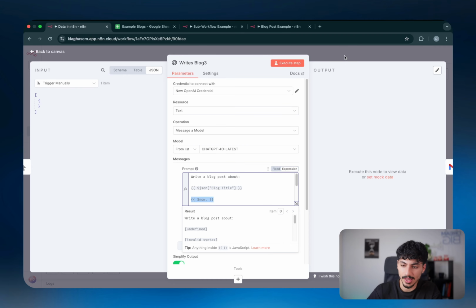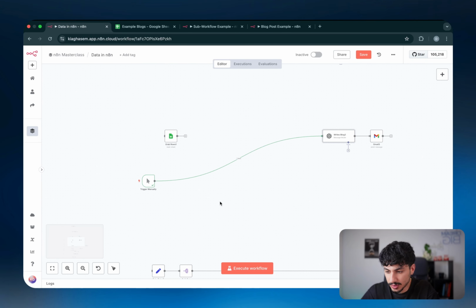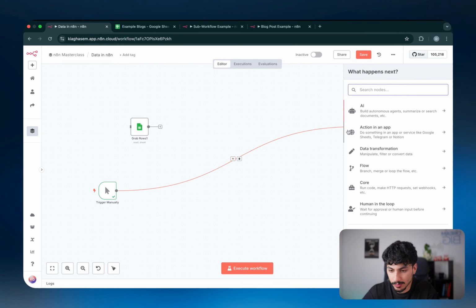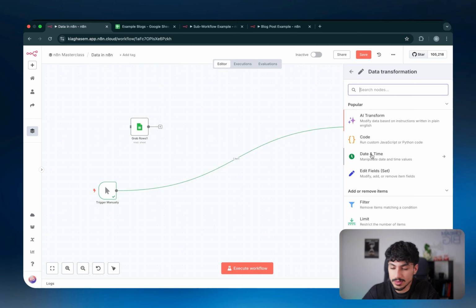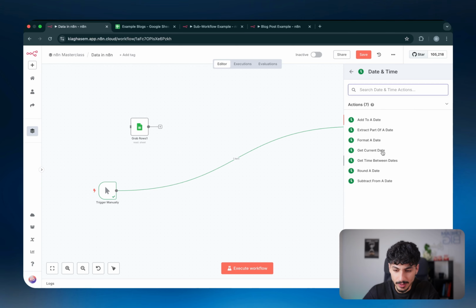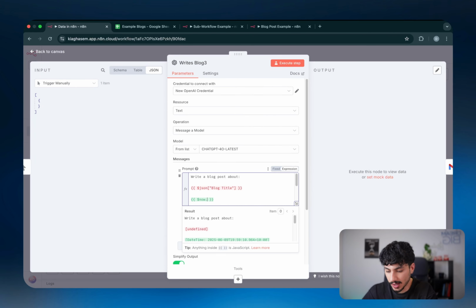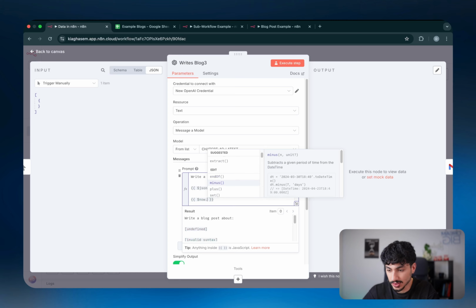And it's much easier that way because the more nodes you add, the more difficult it becomes to make sure the data is being transferred correctly with all the data points that you want. And so I generally find that using the date and time nodes actually makes it a lot harder to build complex workflows, especially if you're building it for clients. So I would probably not recommend using these unless you are absolutely a noob and you really don't know what you're doing. But if you think you're kind of getting the hang of it, I would recommend either just trying to play around with these functions until you know which one is which, or the easier way, which is probably